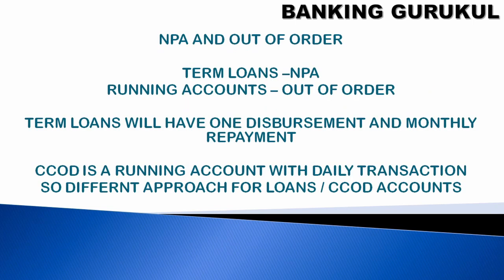So what is the difference between NPA and out of order? All term loans are categorized as NPA when these accounts are not performing. If it is a CCOD account, a running account, we call it out of order. So both are NPA, but the conditions are different, because term loans have one disbursement and monthly repayment, whereas CCOD is a running account with daily transactions. So there is a different approach for classification: for term loans it is called NPA, and for running CCOD accounts it is called out of order.